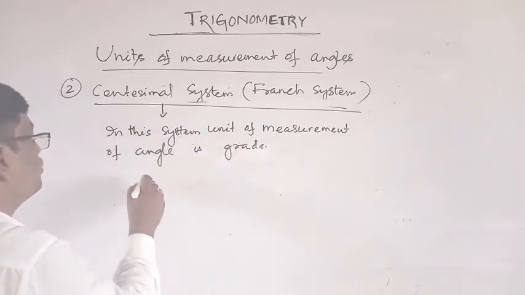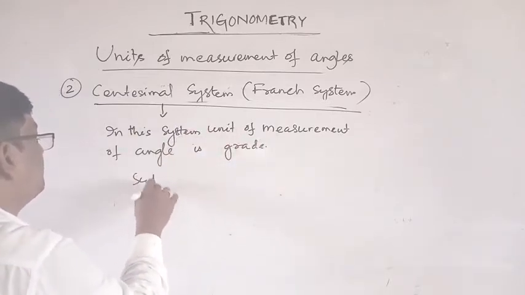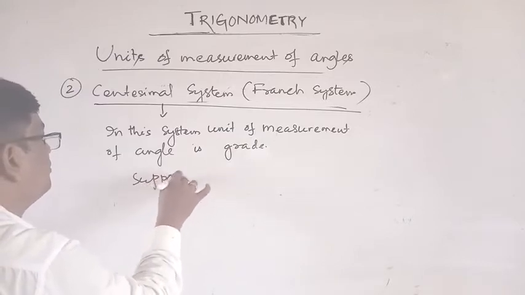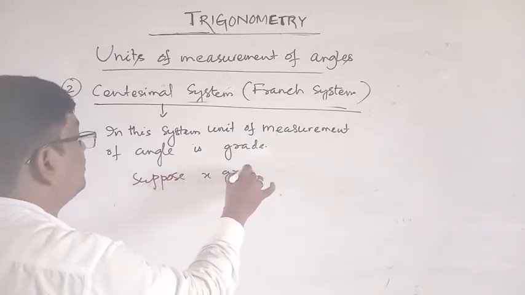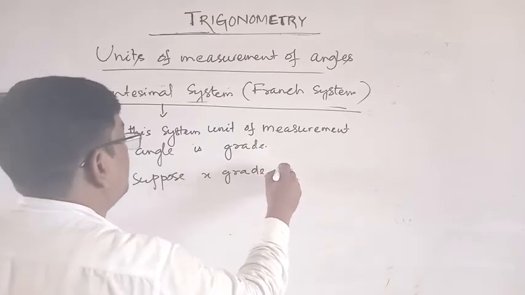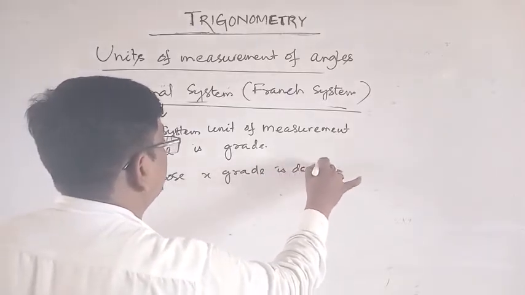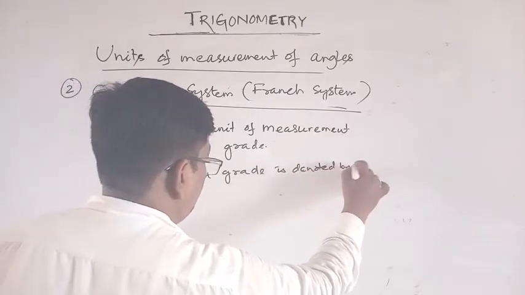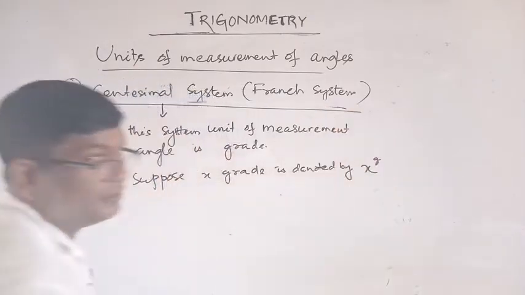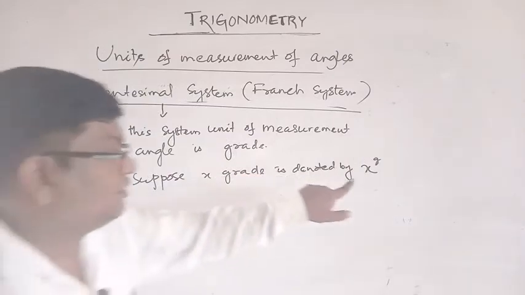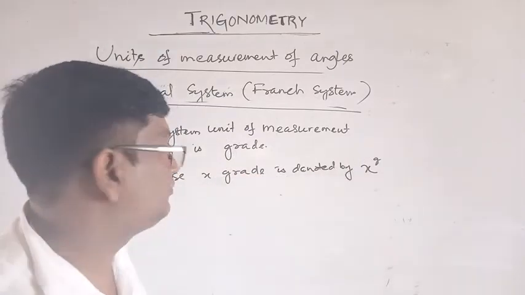Okay, suppose x grade. This is denoted by xg. Read as x grade. Okay.